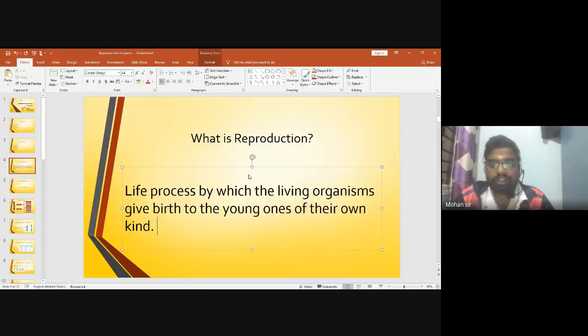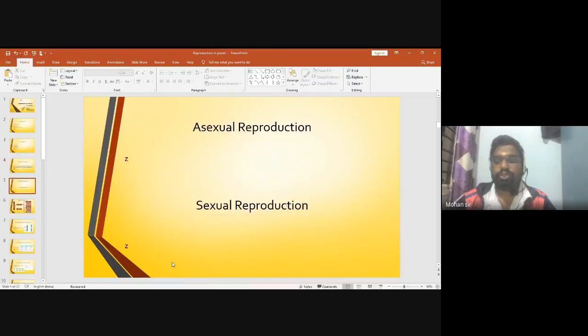If I am taking only examples of plants, let us take some examples of animals. Animals like a cat cannot give birth to a rat. An elephant cannot give birth to a tiger. A human being cannot give birth to some weird animal. Right? Every organism gives birth to the young ones of their own kind by the process called reproduction. And this reproduction happens in two different modes. So the two different modes of reproduction are asexual reproduction and sexual reproduction.